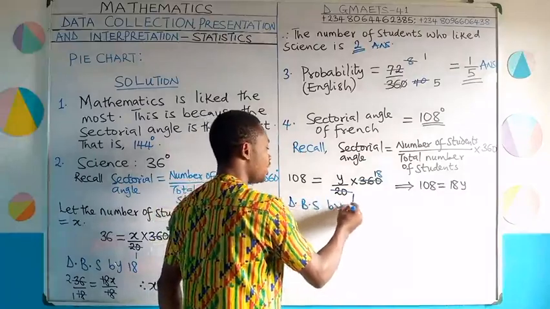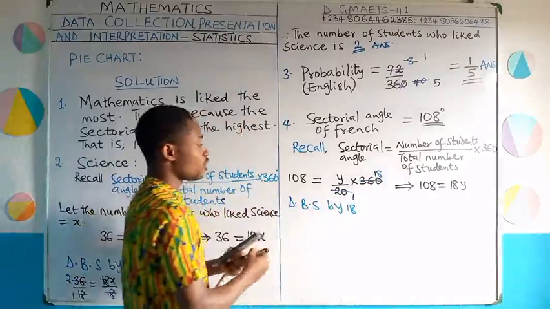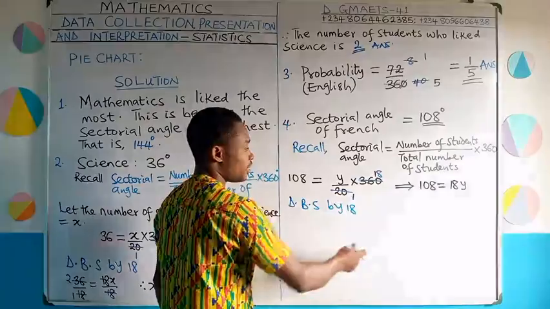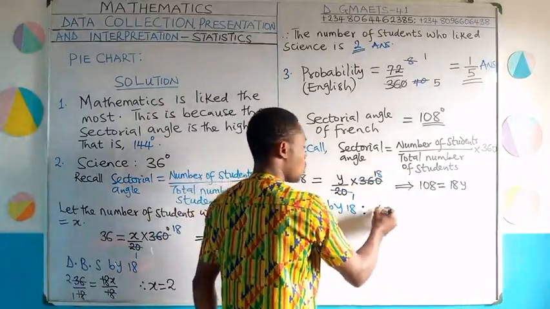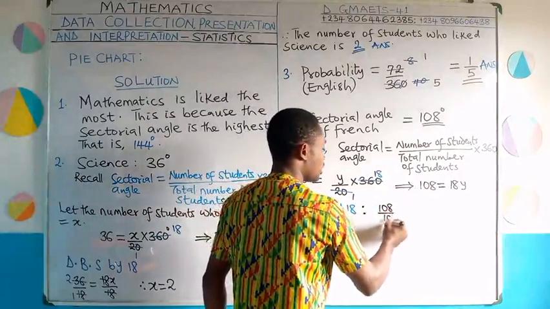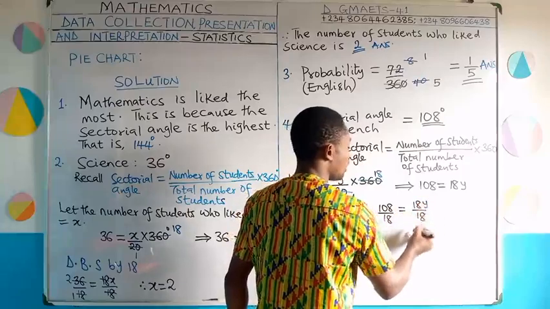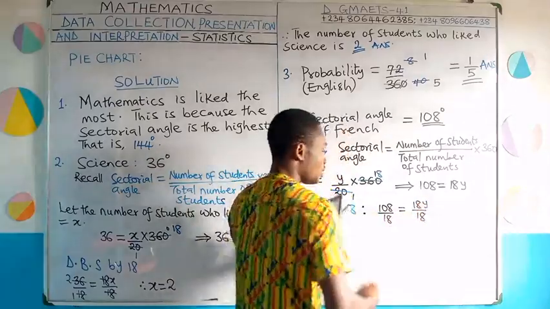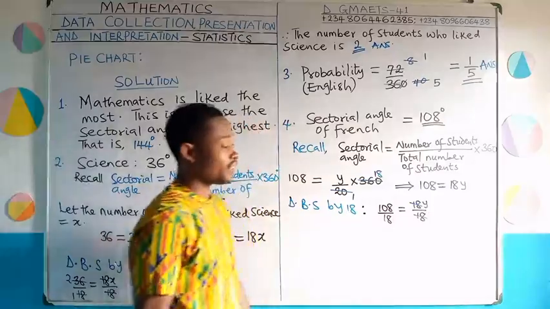So we're going to divide both sides by 18. If I do that, this is going to give me 108 divided by 18 equal to 18y divided by 18. This 18 will divide through to give you 1, so you'll be left with y there.